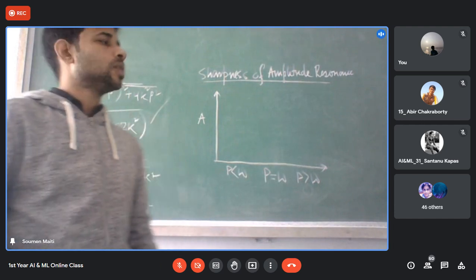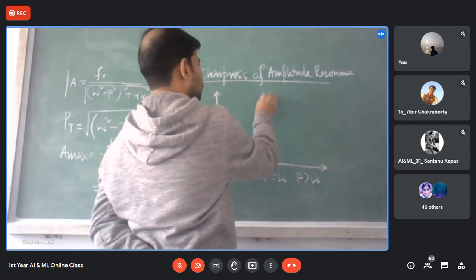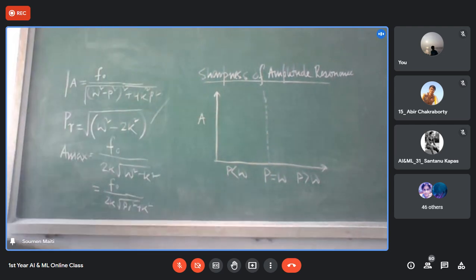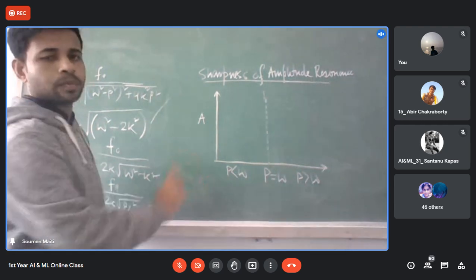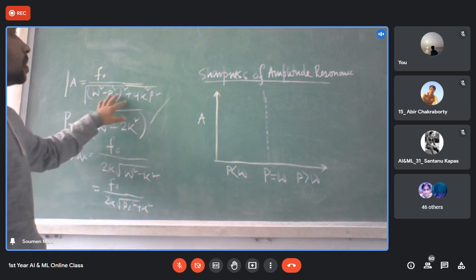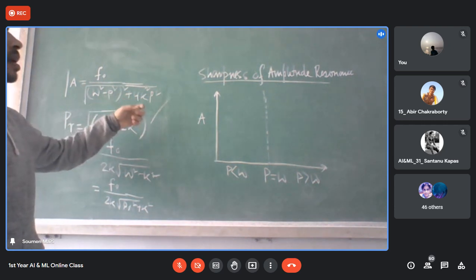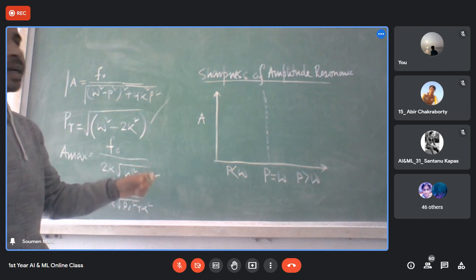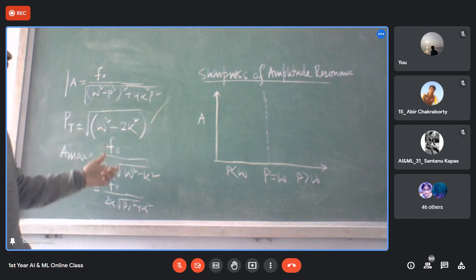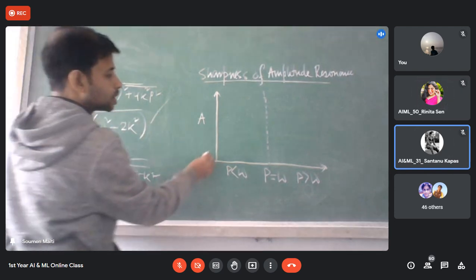Okay. So then what will happen? This is my P, so this is my resonance frequency. Now at P equal to 0, from where will the graph start? Obviously if P equal to omega, this will be maximum. If P equal to 0, this quantity is 0, this is F naught by omega. That will start from a point, yes or no? Yes, sir. So it will not start from here.